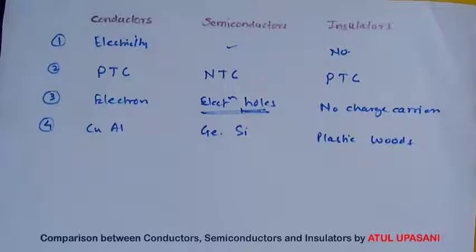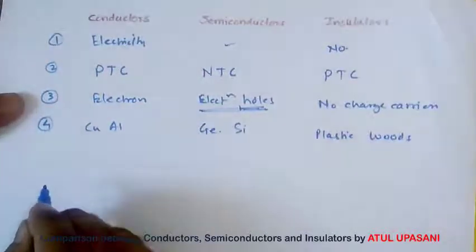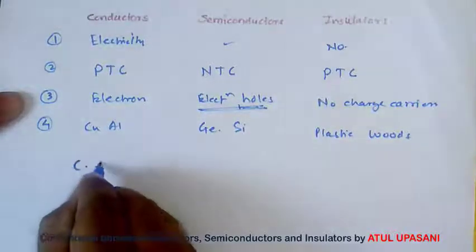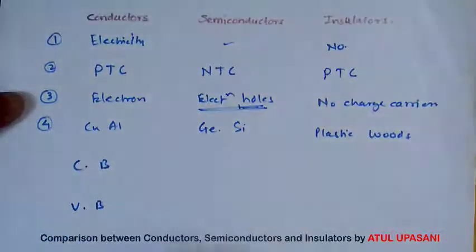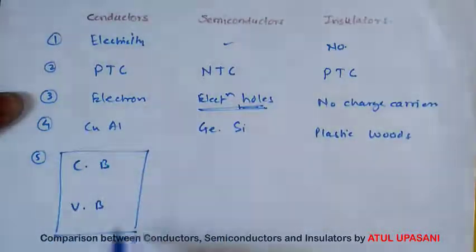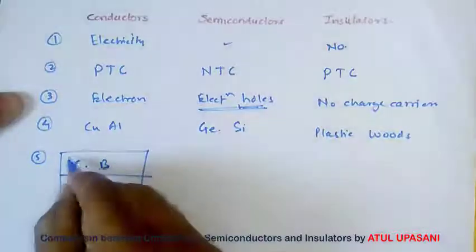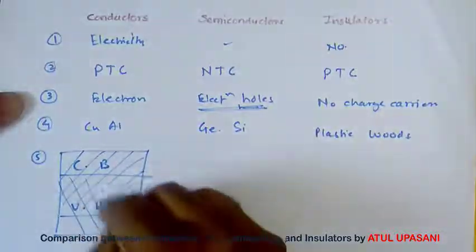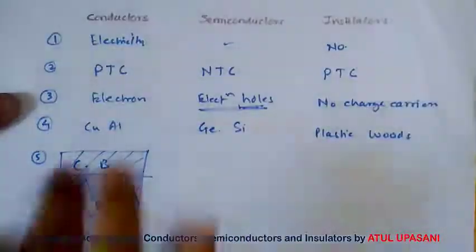Now the fifth point. Why they are called conductor, semiconductor, insulator is explained on the basis of band diagram. As we have already explained about the band diagram of an atom, it has conduction band and a valence band. In conductor, the conduction band and valence band are overlapped with each other.